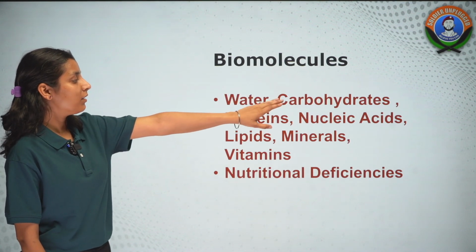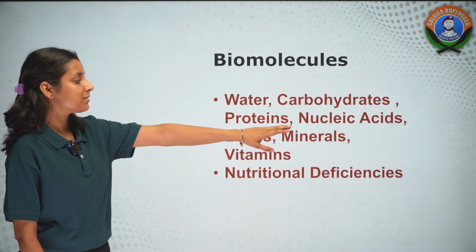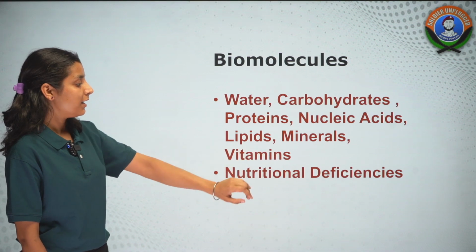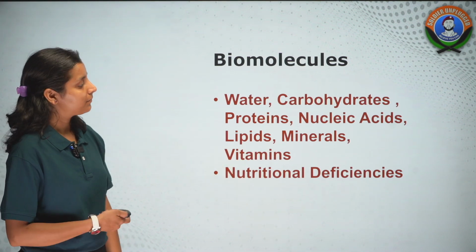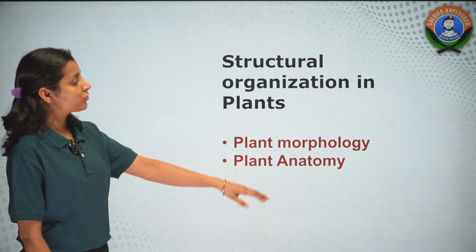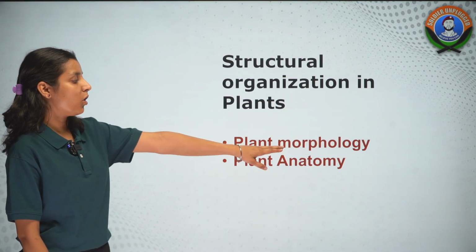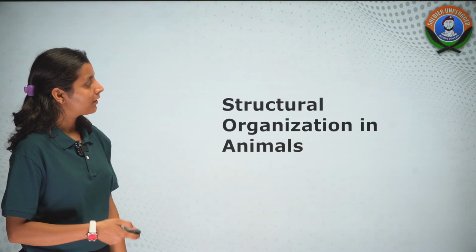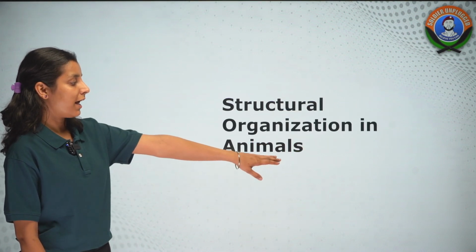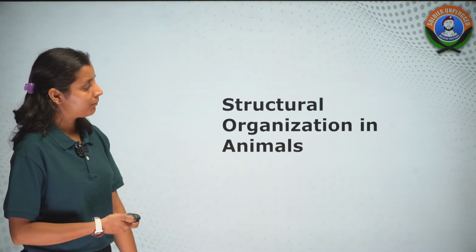Then we have biomolecules. We'll talk about water, carbohydrates, protein, nucleic acids, lipid, minerals, vitamins. And then this is the important topic which is nutritional deficiencies. Then we have structural organization in plants. In this we'll talk about morphology of plant and anatomy of plant. Then we have structural organization in animals. ये एक separate topic पढ़ेंगे हम लोग.